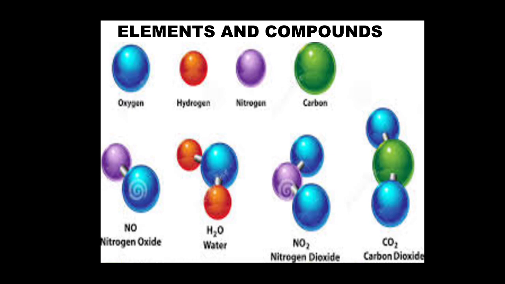Oxygen is blue in color, hydrogen is orange, nitrogen is violet, and carbon is green. In the second line, the first one is nitrogen oxide, that means nitrogen and oxygen. Nitrogen is violet and oxygen is blue. They are combined to form the compound. Similarly, water, here hydrogen 2 in number and oxygen 1 atom. They combine in a fixed ratio to form the compound. Similarly, nitrogen dioxide and carbon dioxide.